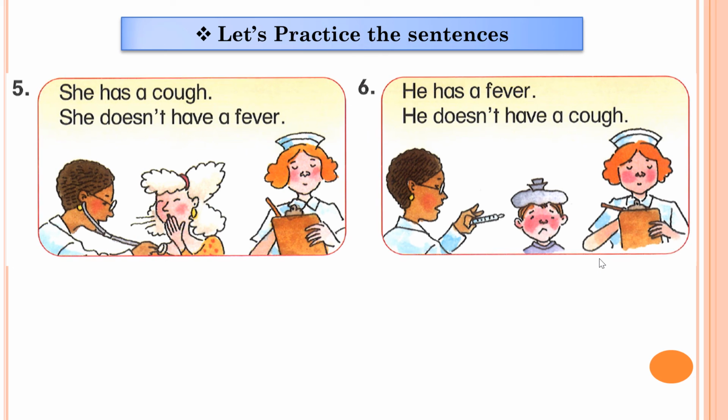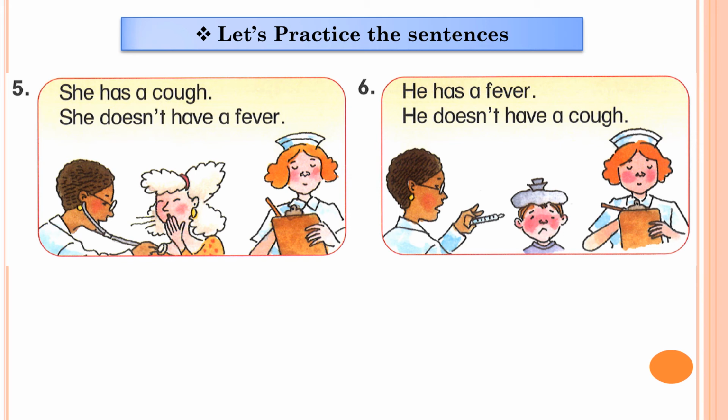Number 5: she has a cough and she doesn't have a fever. She has a cough. She doesn't have a fever. Number 6: he has a fever and he doesn't have a cough. He has a fever and he doesn't have a cough. Okay, good everybody. You can practice this in your course book.